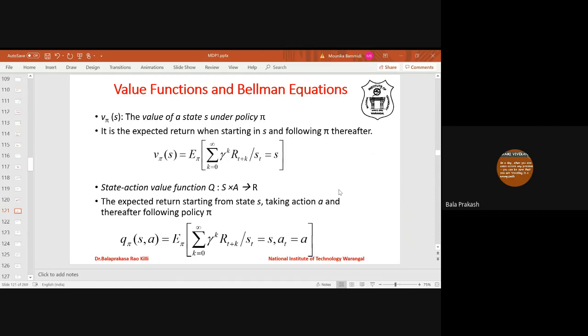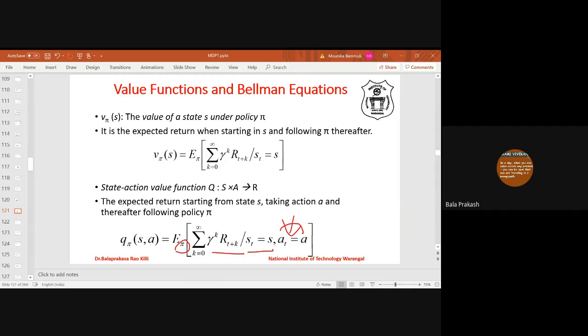So this is the action value function. What is it? It is the expected reward in state S where the action in state S is fixed. What is the action in state S? It is A, but it then follows the policy.